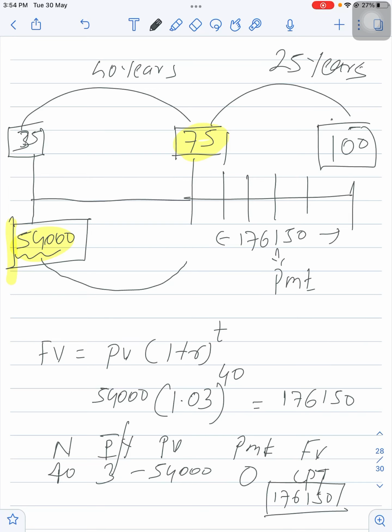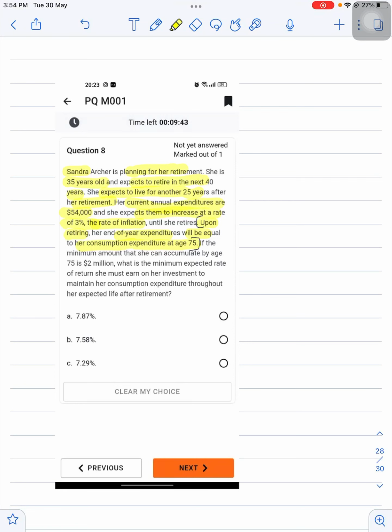Let's read further what information is given. If the minimum amount that she can accumulate by the age of 75 is $2 million, what is the minimum expected rate of return she must earn on her investment to maintain her consumption expenditure throughout her expected life after retirement?